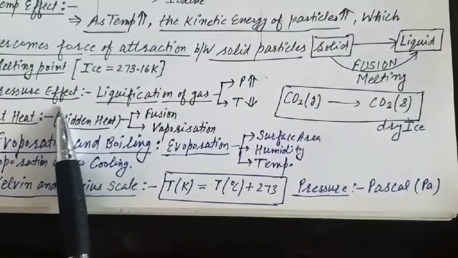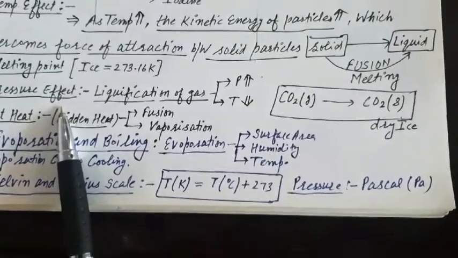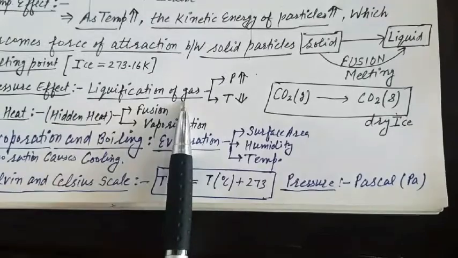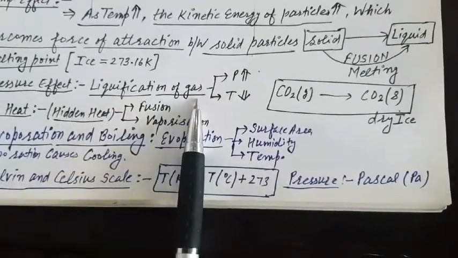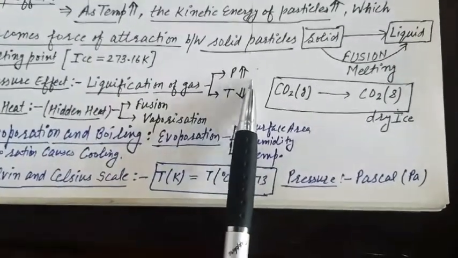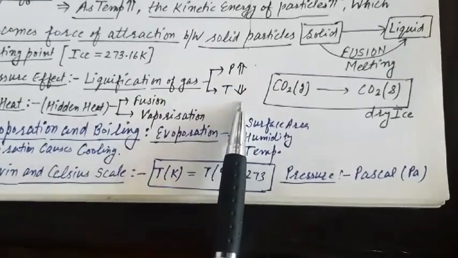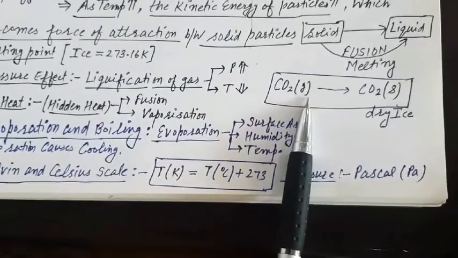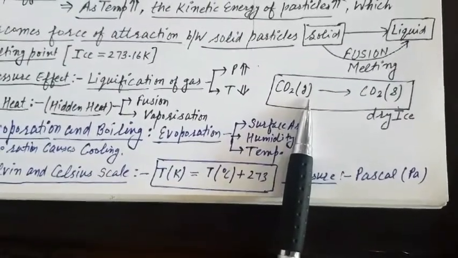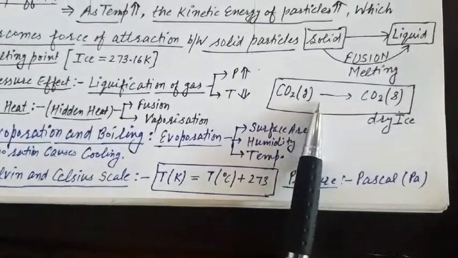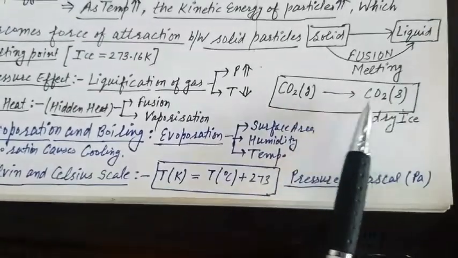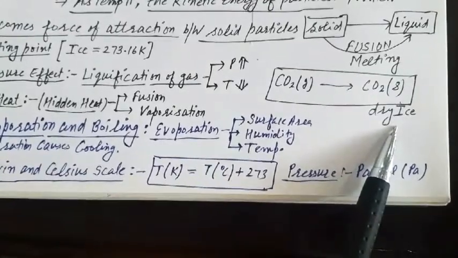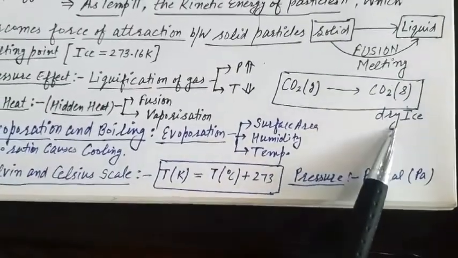Next is the pressure effect. One of the important effects of pressure is that it can give rise to liquefaction of gas. Liquefaction of gases occurs when pressure is high and temperature is low. So CO2, which is a gas, on applying a pressure of more than 1 atm, gets converted into solid form, and this is known as dry ice. Solid CO2 or dry ice. That is an example of sublimation.